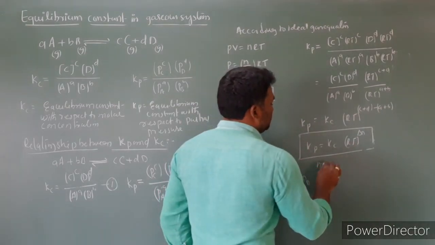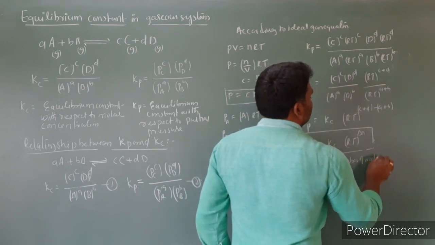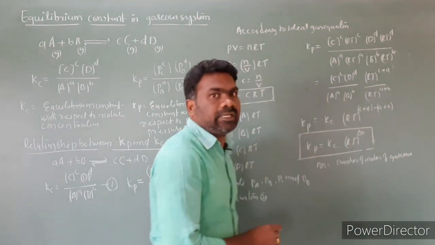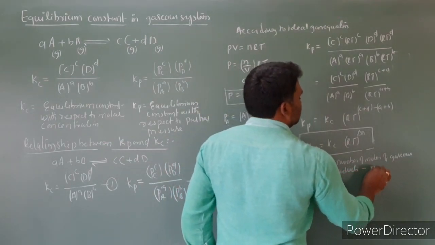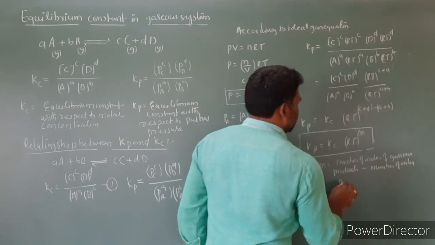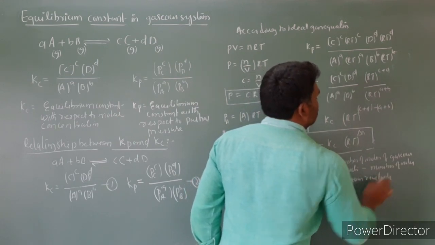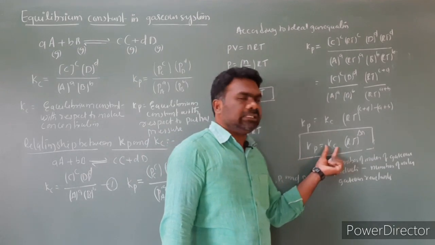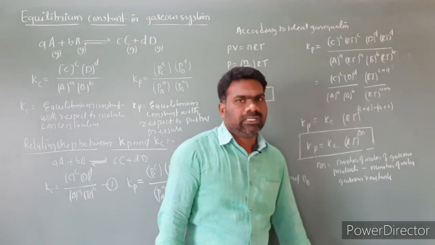So delta n is equal to the number of moles of gaseous products minus the number of moles of gaseous reactants. This is the relationship between Kp and Kc: Kp is equal to Kc into RT power delta n.